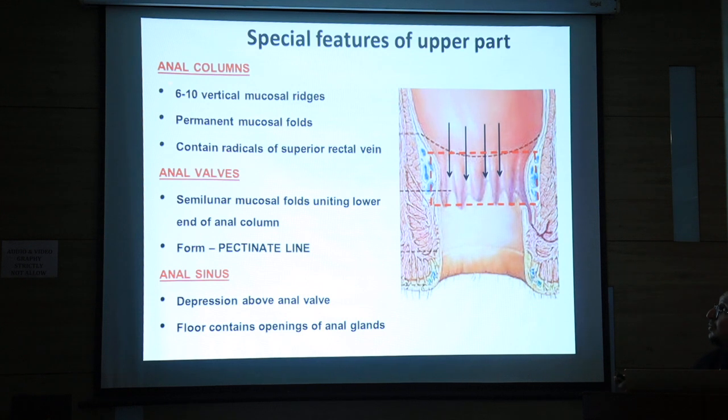These are anal columns, which are 6 to 10 vertical mucosal ridges, permanent mucosal folds. They contain radicles of the superior rectal vein. Anal valves are semilunar mucosal folds uniting the lower ends of the anal columns, and the pectinate or dentate line is formed by the anal valves. Then the anal sinuses are depressions above the anal valves, and the floor contains openings of the anal glands.